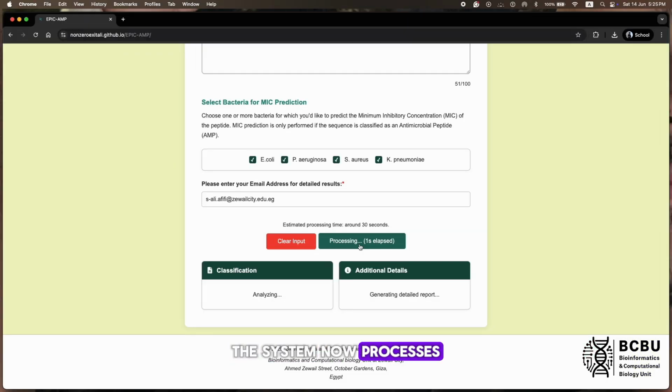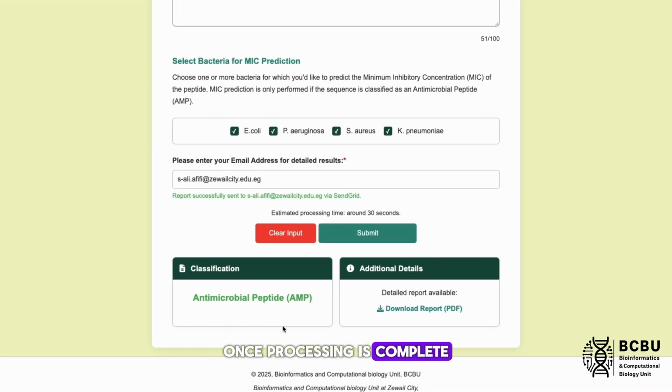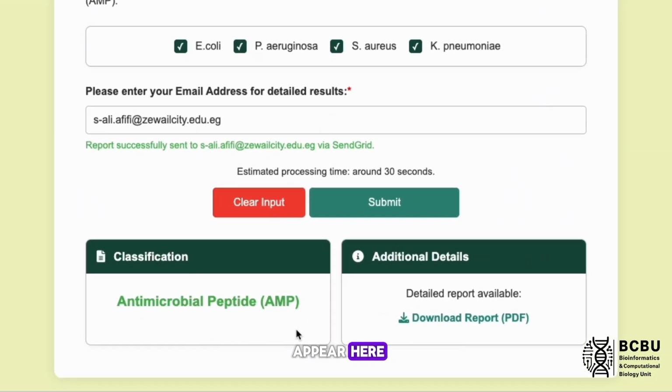The system now processes the input using our trained machine learning models. This typically takes about 30 seconds, depending on sequence length and number of organisms selected. Once processing is complete, the classification result will appear here, AMP or non-AMP. Also, a full PDF report will appear and will be sent to your email.